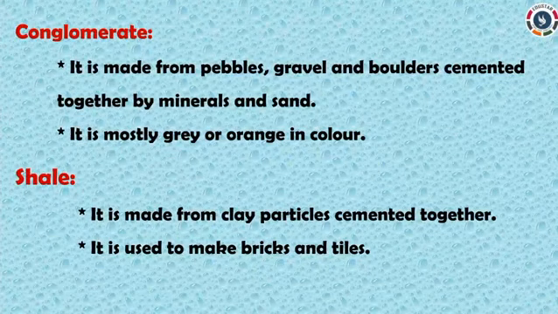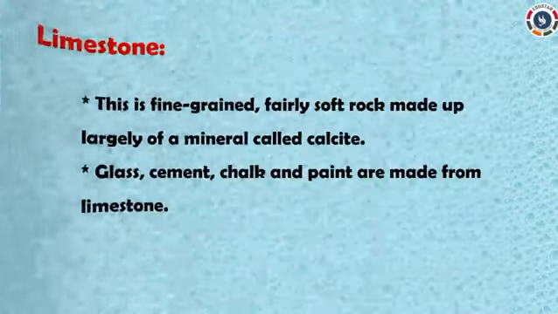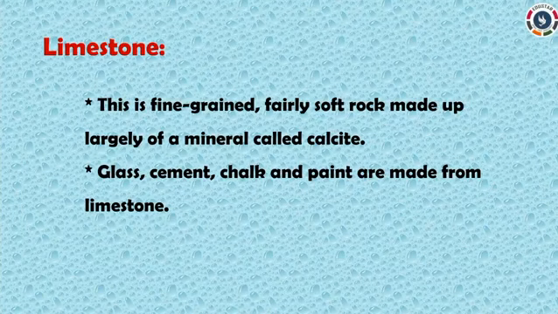Conglomerate. It is made from pebbles, gravel and boulders cemented together by minerals and sand. It is mostly grey or orange in color. Shale. It is made from clay particles cemented together. It is used to make bricks and tiles. Next, limestone. This is a fine-grained, fairly soft rock made up largely of a mineral called calcite. Glass, cement, chalk and paint are made from limestone.